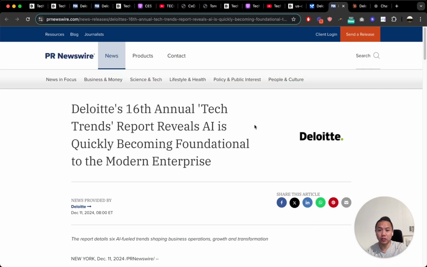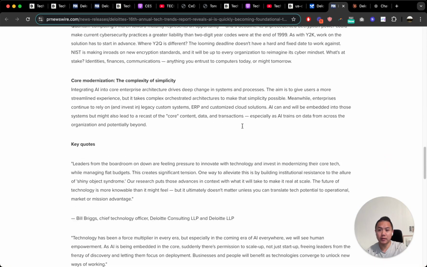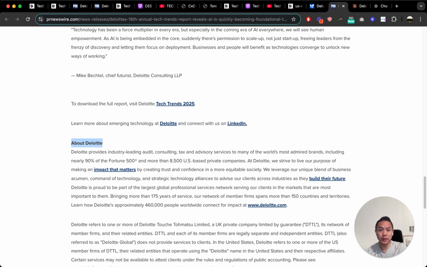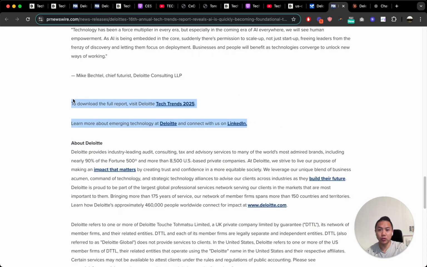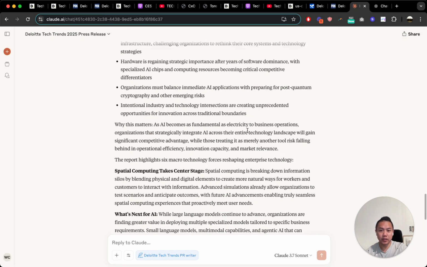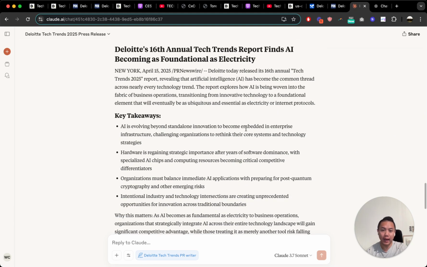And then the About Deloitte section needs to be led by "About Deloitte." And then I would also probably want to include these 2 notes, but you get the idea, right? You can keep improving the style guide, and if you're improving it at that level, then you can just copy and paste it every single time you need to do this particular project. So it's just going to get easier and easier as you go along.